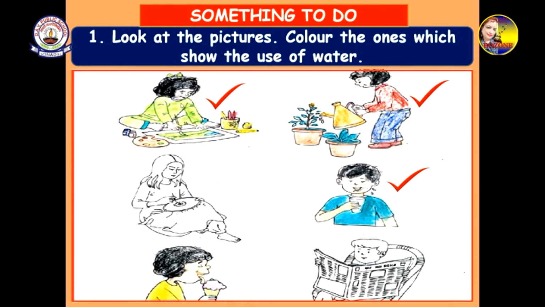So you see, painting is being done, so water is used. Watering plants over here, water is used. Drinking water, water is used for quenching our thirst. We feel thirsty, then we drink water. So I have put a tick on all these three. These are the things for which we use water.